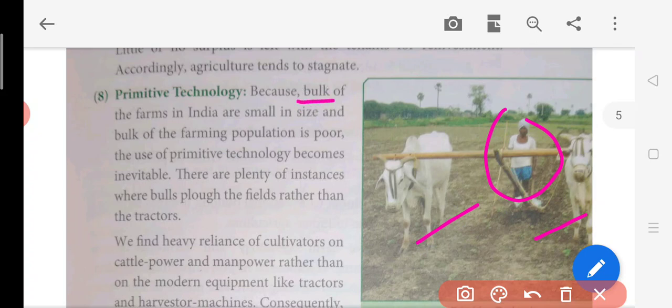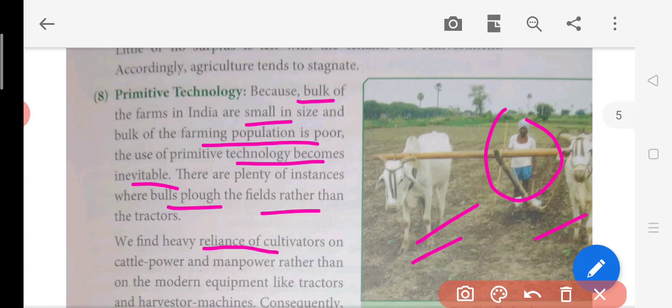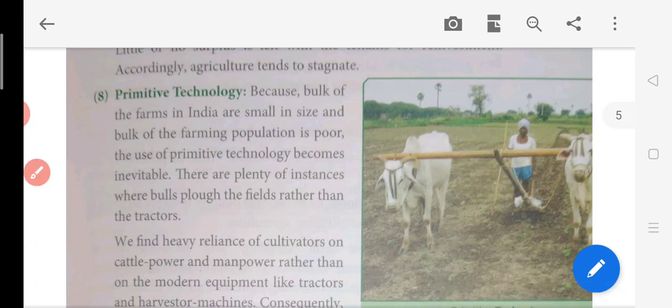Because bulk of the farms in India are small in size, and the bulk of the farming population is poor, they use primitive technologies. So it becomes inevitable. They will use bull plows, and here you can see the bulls plowing the land. They don't use tractors. So, we find heavy reliance of cultivators on cattle power and manpower rather than modern equipment like tractors and harvesters.